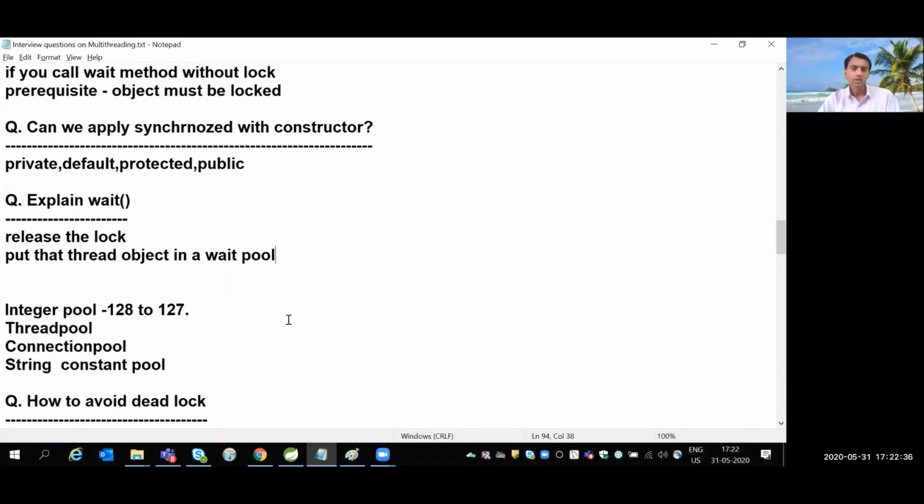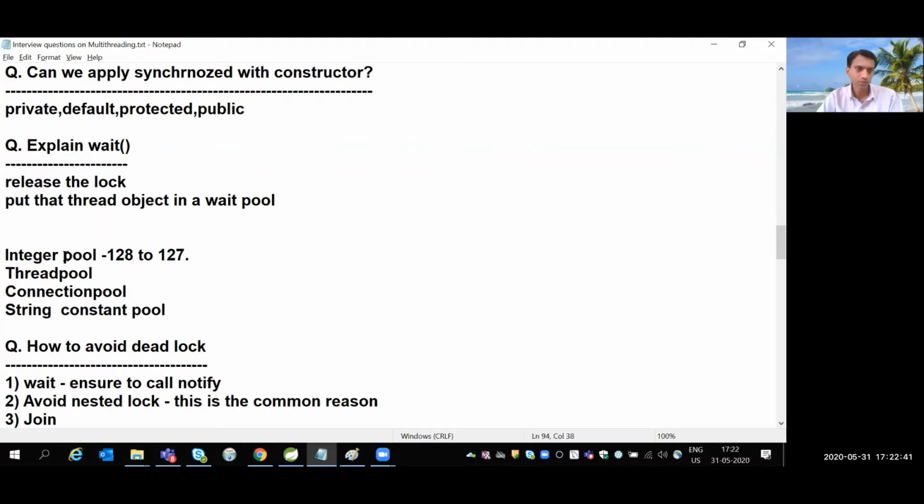Now this wait pool is completely different from other pools like the integer pool, thread pool, connection pool, or string constant pool. We have an integer pool ranging from -128 to 127. What is the meaning of pool? If I have 5 integer objects with the same value in this range, it is not going to create different objects. It is the same object, stored in the integer pool.